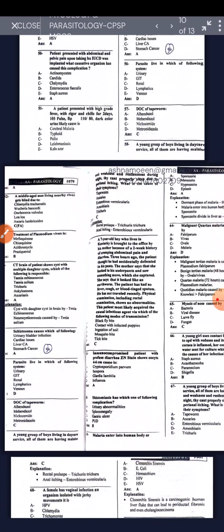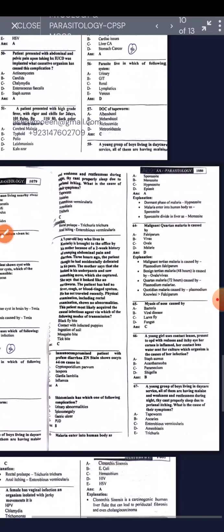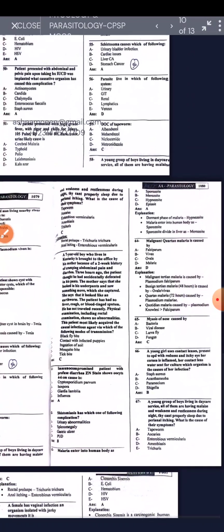Cryptosporidium parvum. Cystoisosporiasis. Which one of the following complications is splenomegaly? Malaria enters into the human body as sporozoites. Malignant quartan malaria is caused by Plasmodium malariae.